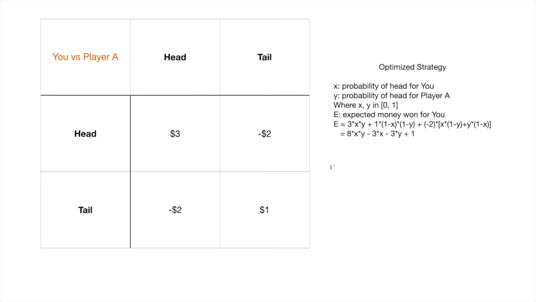So here's the question for player A. Player A really wants to figure this out. Is there a Y? Y, again, is the probability of a head for player A, which player A is trying to figure out. Is there such a Y that can always make E less than 0? In other words, is there such a strategy that player A can use that makes you always lose money?